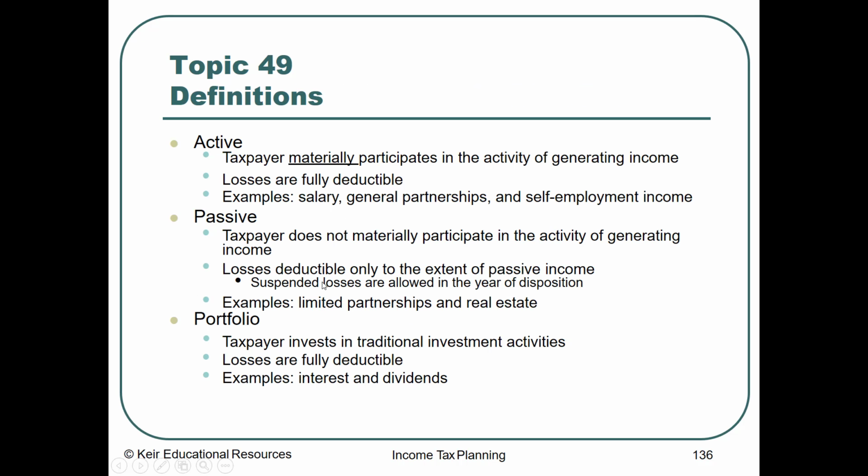When we're talking about passive activities, to determine whether it's passive, you're either active or passive. To be active, a taxpayer must materially participate in the activity of generating income. Losses are fully deductible. Examples are salary, general partnerships, self-employment income. If I have a business and I'm a CPA or a lawyer, I basically have to do that work in order to generate the income. It's not passive, I have to do something.